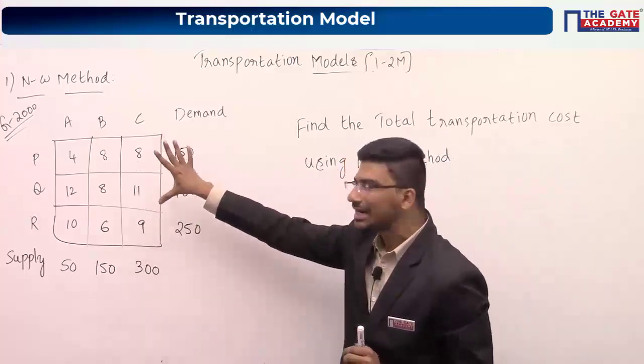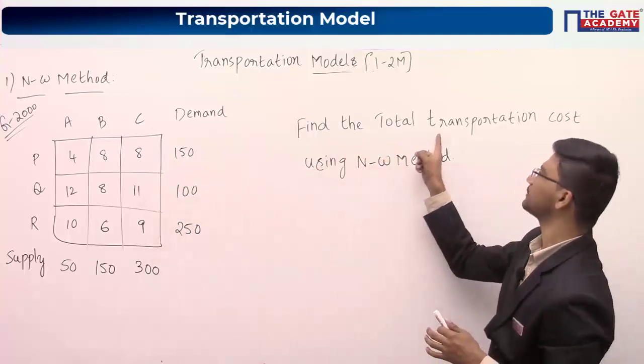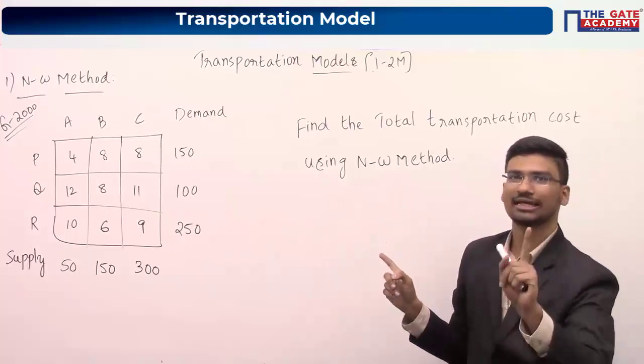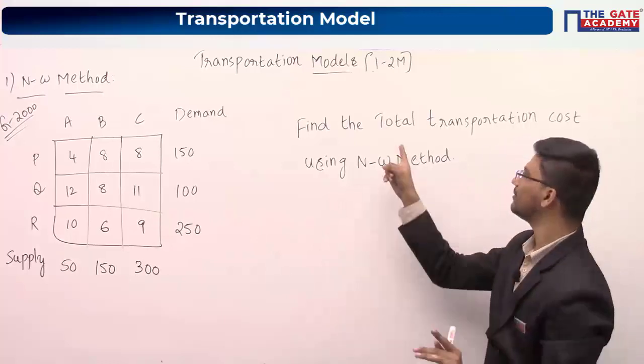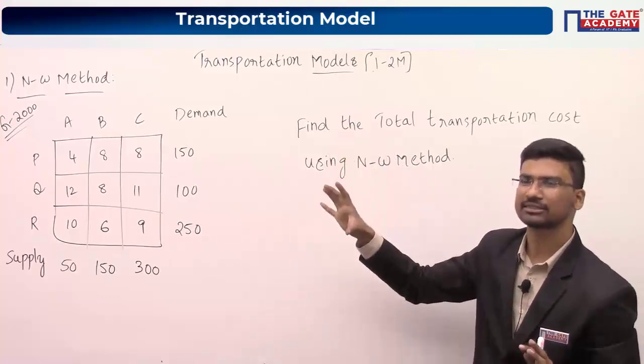So let's try to understand this particular table first. Here they are asking us to find the total transportation cost using the NW method. Whenever they are asking questions in the GATE examination, definitely they will mention the name of the method. So we have seen different methods, right? I have written different methods, right?